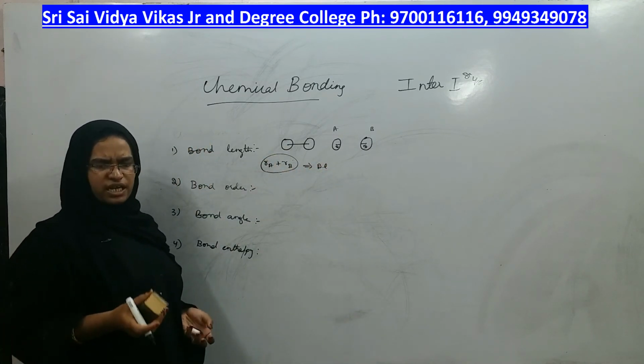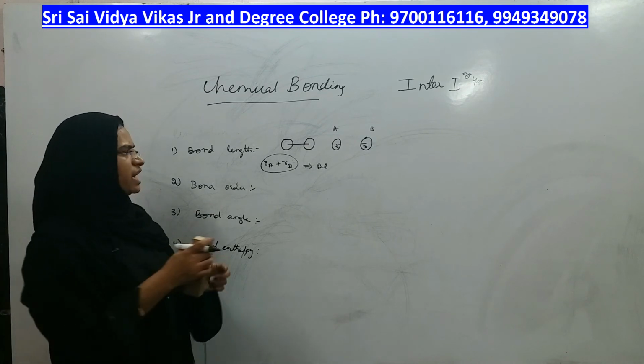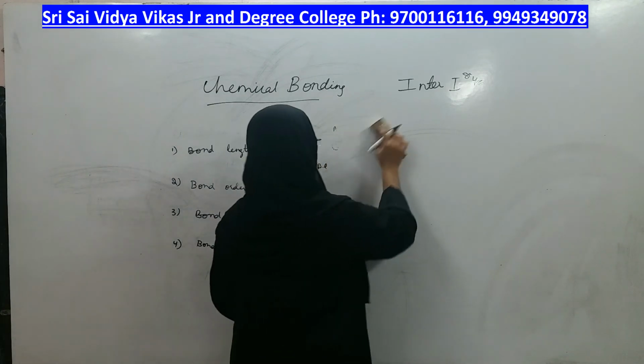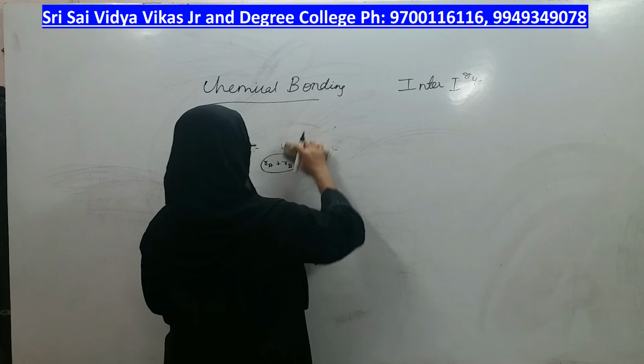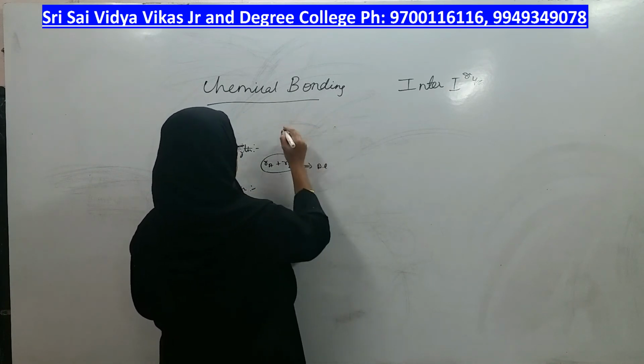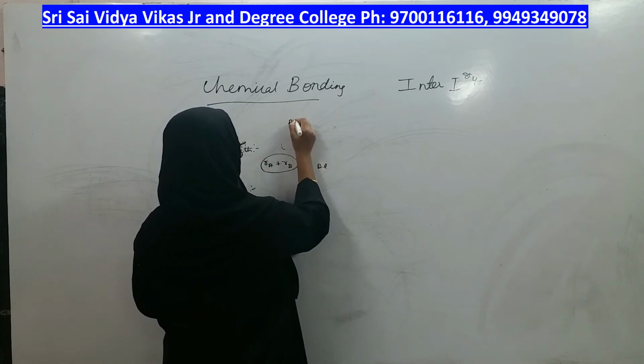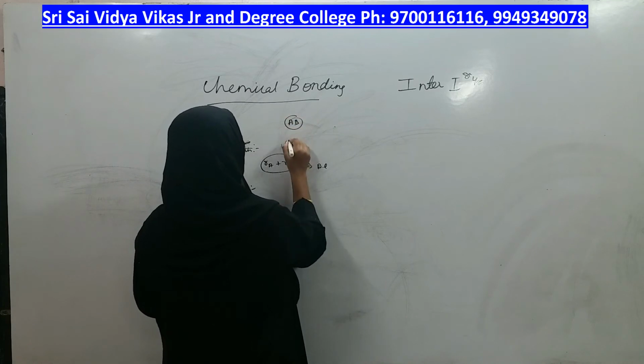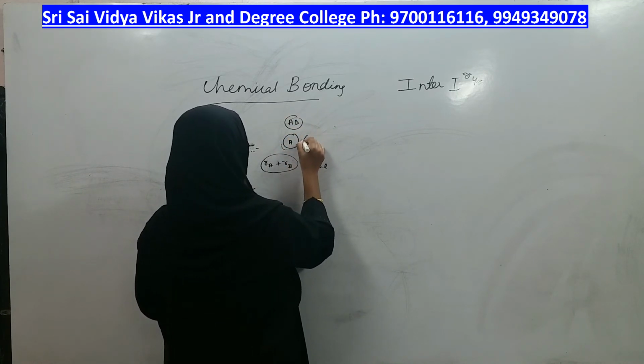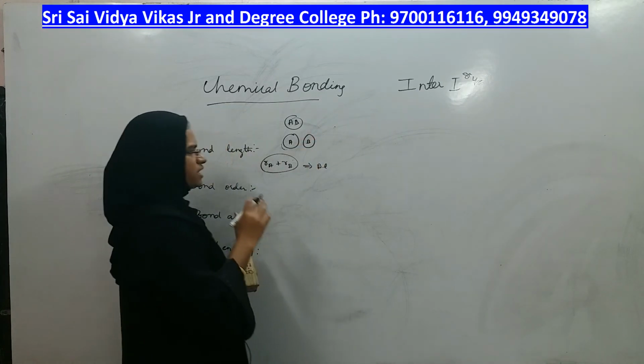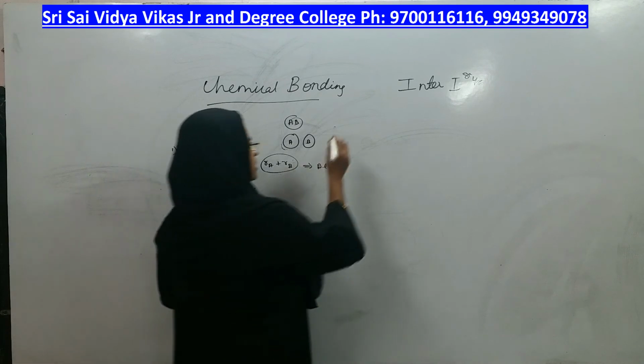Because there can be some molecules in which atoms are close to each other, or there can be some molecules in which atoms are far away from each other. Suppose you will get, this is a molecule in which A and B are close to each other.